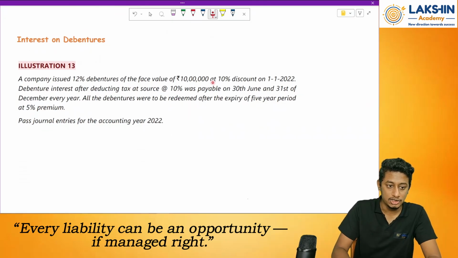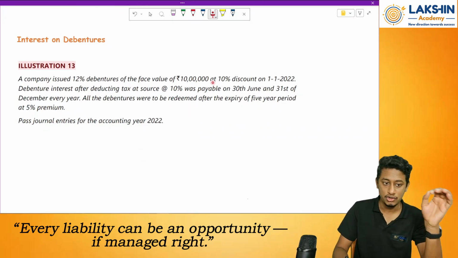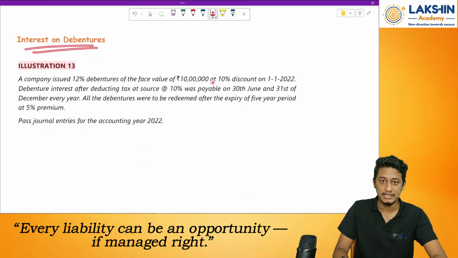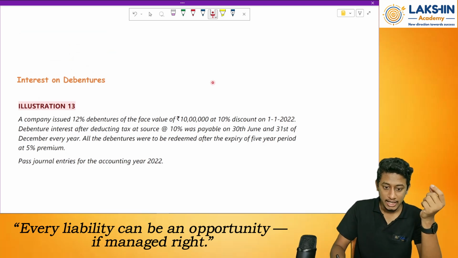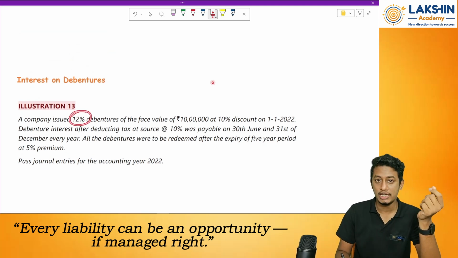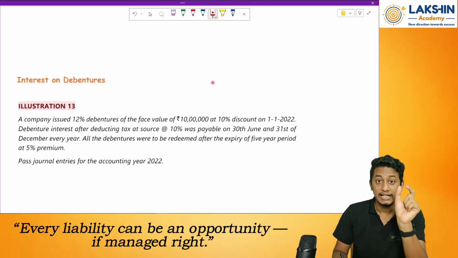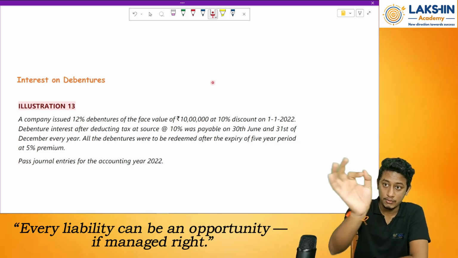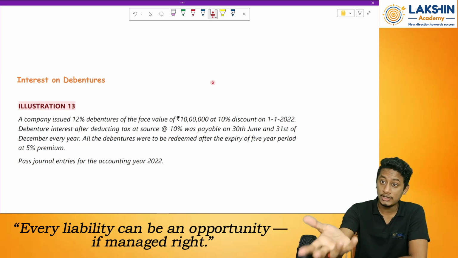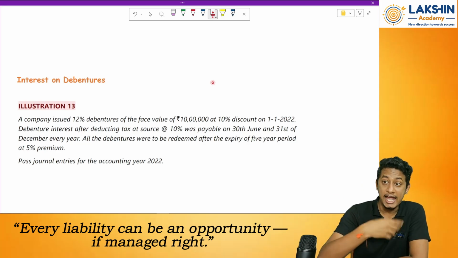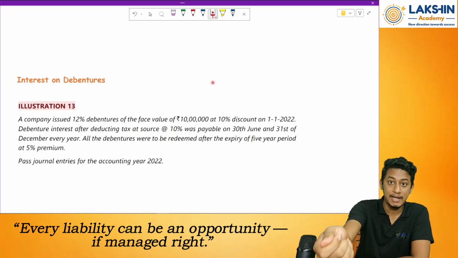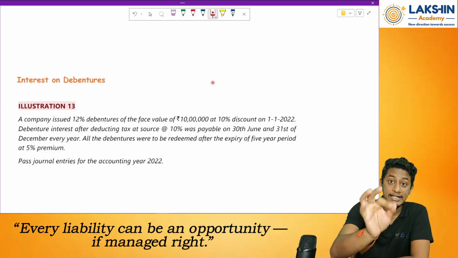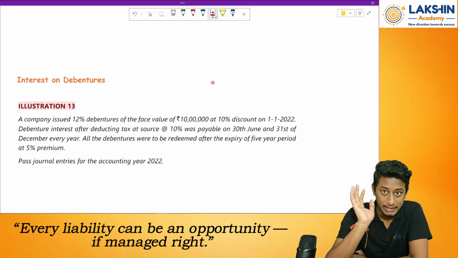Interest on debentures, the last topic in your issue of debentures chapter. See, what happens is, whenever I issue debentures, you see this percentage over here. What does that percentage mean? It is the rate of interest on these debentures. I have told you that the debenture, whatever I issue, is a kind of loan taken from the public. Whenever I take a loan, what will I repay as the benefit to them? It will be the interest, yearly interest I will pay them.